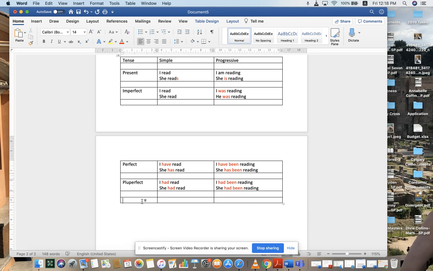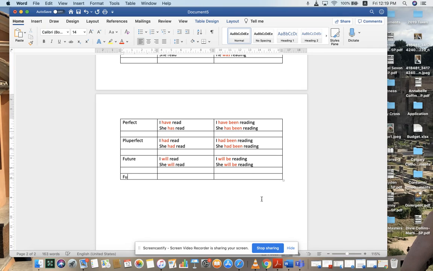So let's look at this future simple, so just a regular future. I will read, and she will read. Again, the auxiliary will. And pay attention as well to the importance of having an expressed subject in English, because nothing else except my subject changes here. And then I will be reading. And she will be reading. In this case, we have will and be put together.